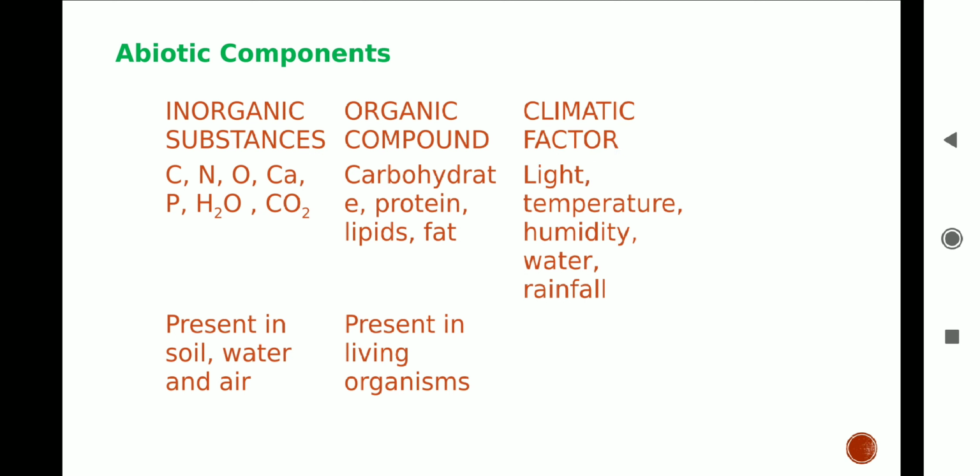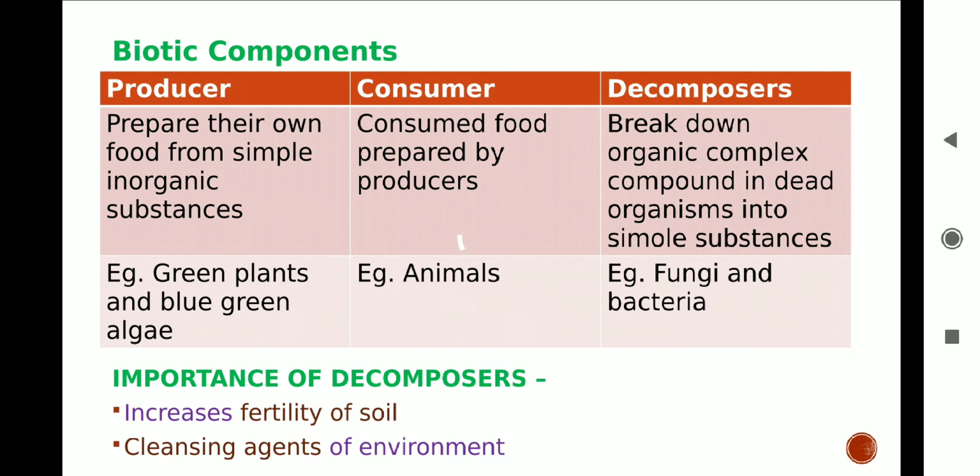Biotic components are classified into three main categories as producers, consumers, and decomposers. Producers can produce their own food by using simple inorganic substances. The examples of producers are green plants and blue green algae. While the consumers are unable to synthesize their food, they consume food prepared by plants. They are dependent on producers. All animals are consumers.